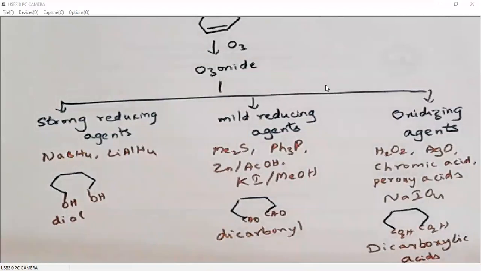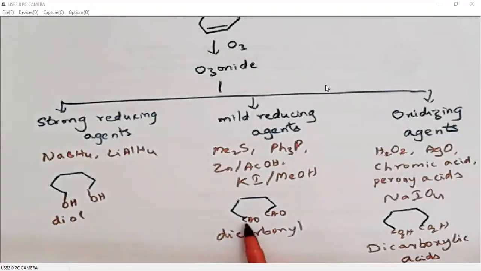When we use oxidizing agents like hydrogen peroxide, silver oxide, chromic acid, peracid, sodium periodate, then what happens? The generated ketone will not be further oxidized, because the ketone has a carbon on both sides, so that cannot be oxidized.